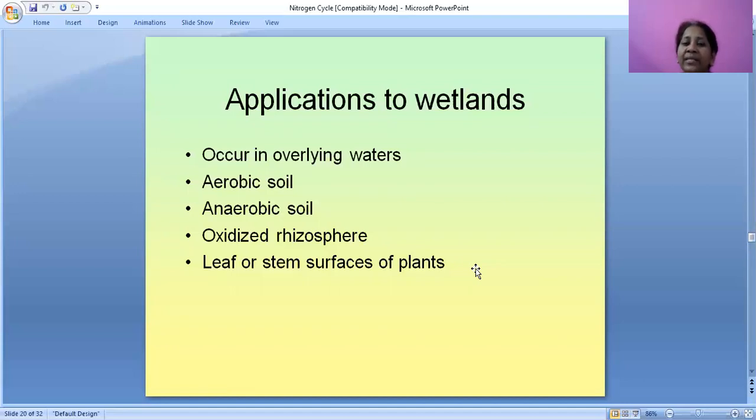Nitrogen fixation occurs in overlying water, aerobic soil, anaerobic soil, oxidized rhizosphere, and leaf or stem surfaces of plants.